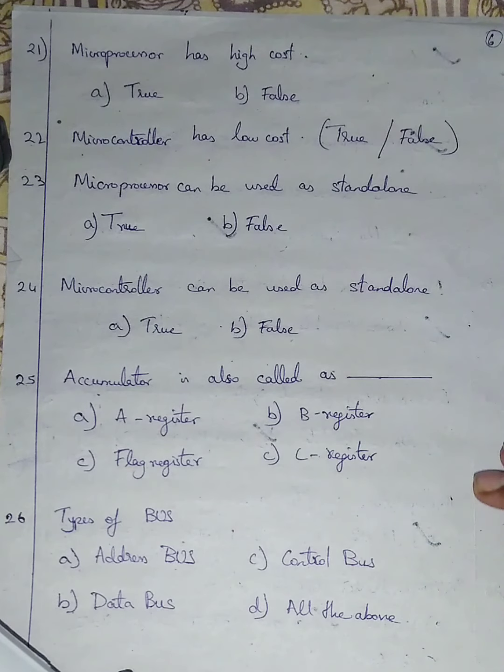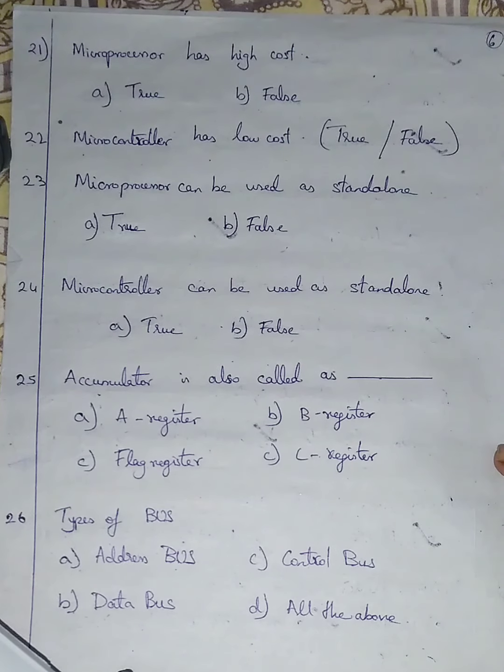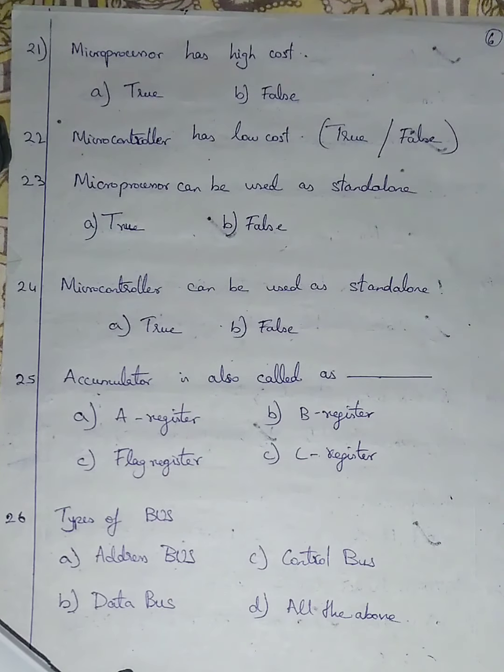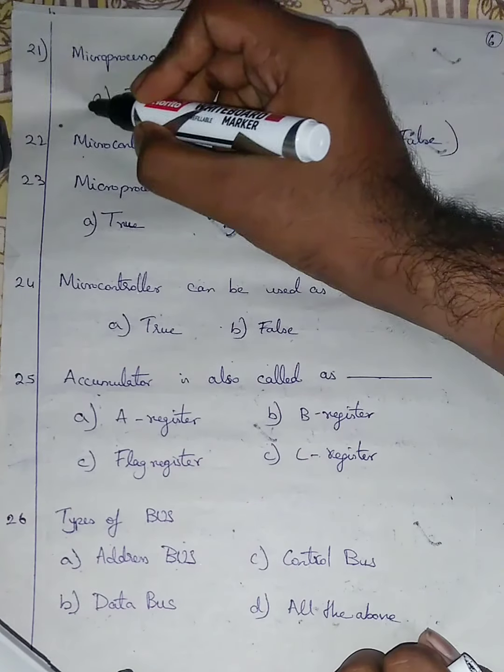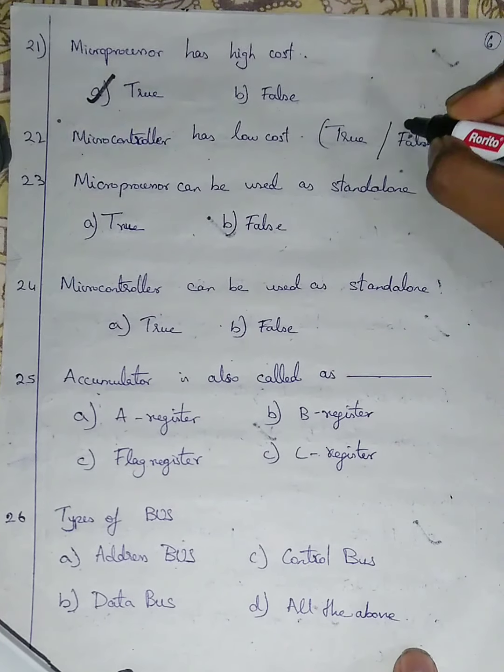Microprocessor has high cost. True or false? Microprocessor has high cost. So I'm going with option number A, true. Microcontrollers have low cost comparatively to microprocessor. So I'm going with option number B, false.